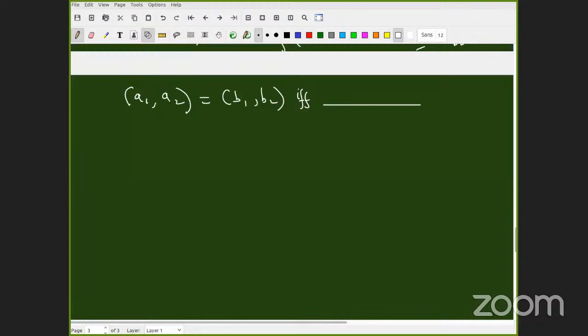Quick. This you have done during your secondary school, 10th standard onwards, right? You have marked points. Ordered pair (a1, a2). All of you know what I am writing, right? If you have doubt, always ask me. Put a question mark and ask me. When two ordered pairs are equal, ordered pair (a1, a2) equal to ordered pair (b1, b2).